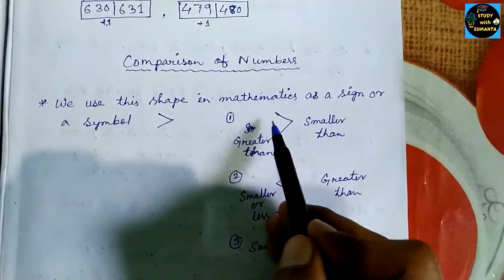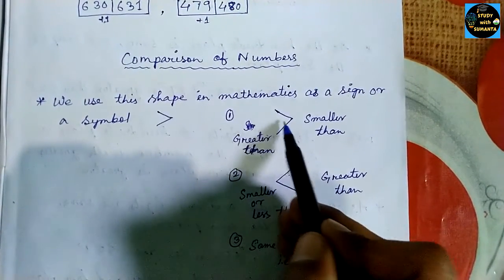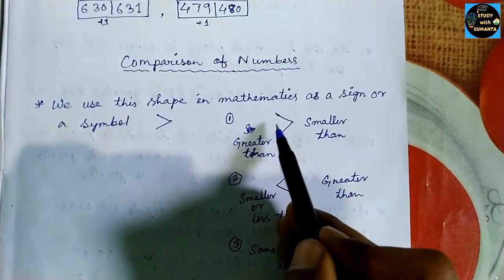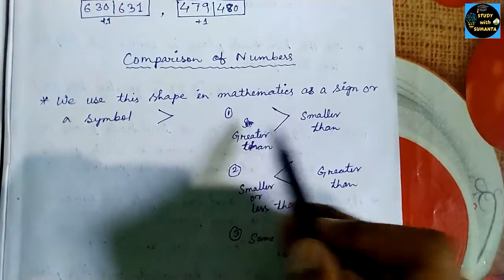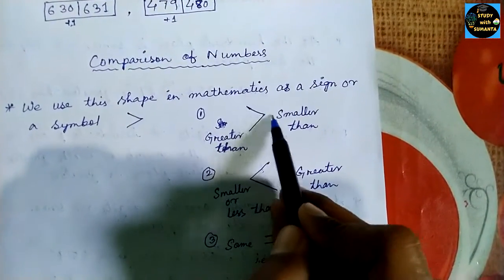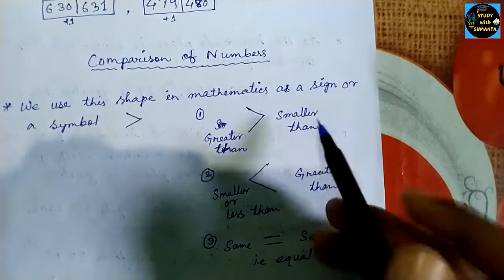Whatever number is on the left side, in the large portion, we call it greater than, and the number on the right side, in the sharp end, we call it smaller than.